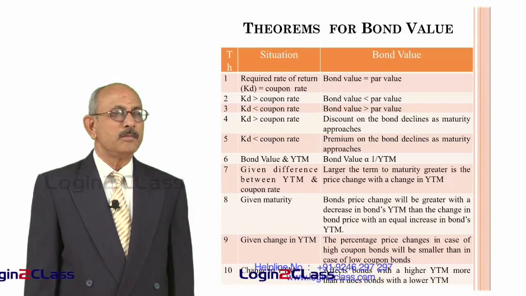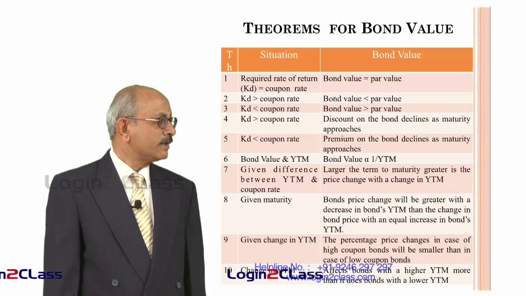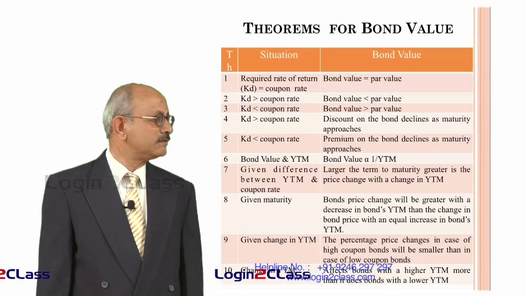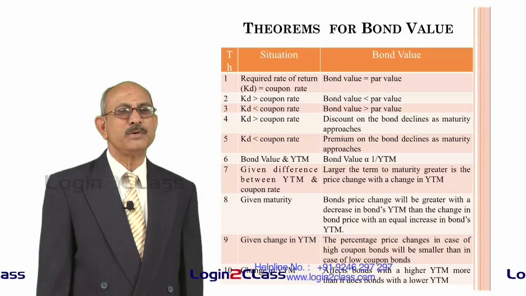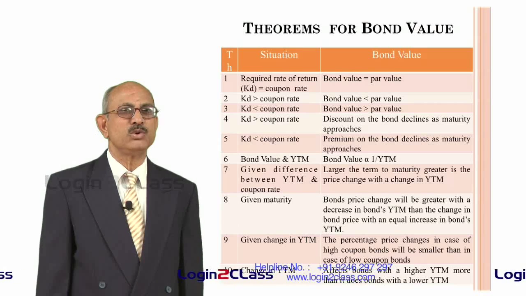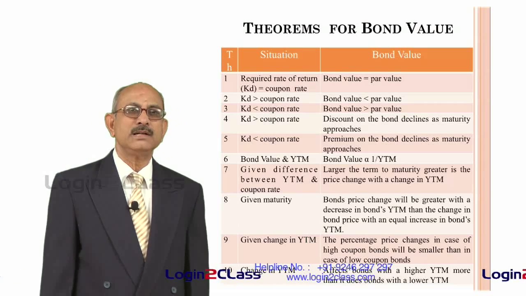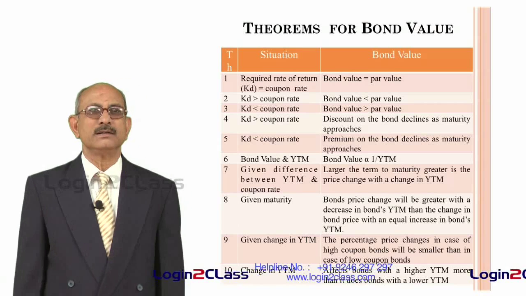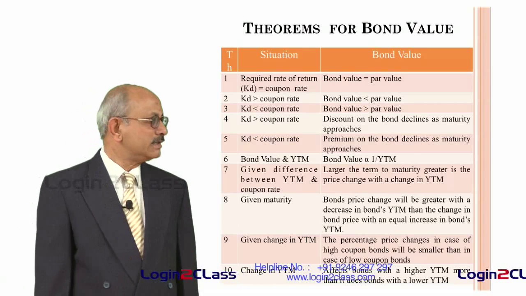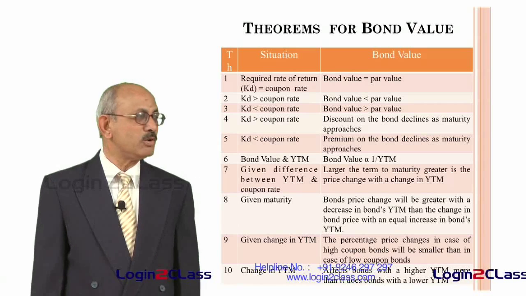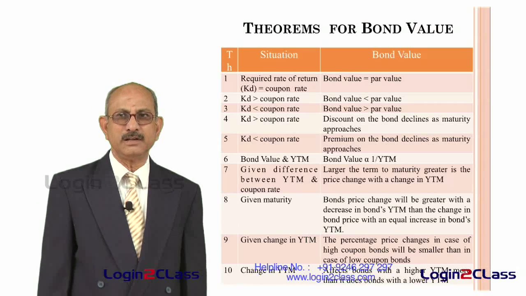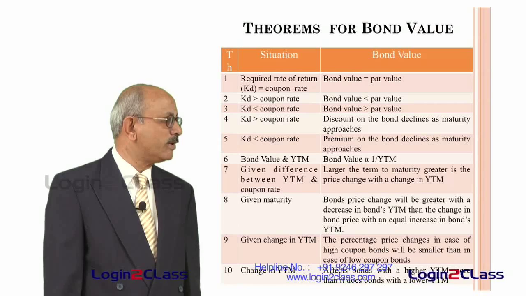So therefore, bond value will always be equal to par value whenever the required rate of return is equal to the coupon rate. But the second theorem is, you change the required rate of return. That means if your rate is more than what the coupon rate indicates, you want to get more out of the bond than what is stated on the face of the bond. Let us say your return is 12% as against a coupon rate of 10%. That means the bond is giving you only 10% on the face value. Then at what price should you buy it?